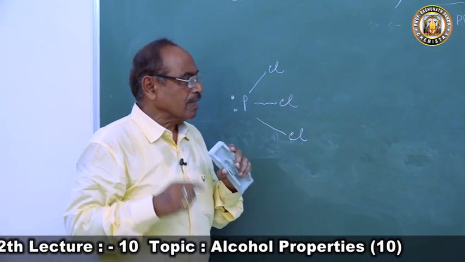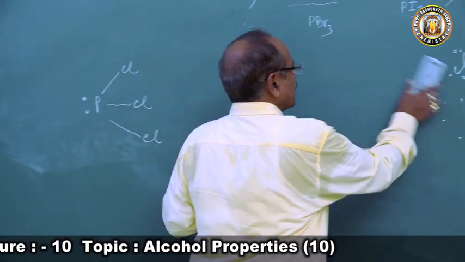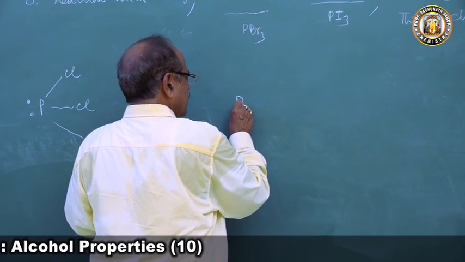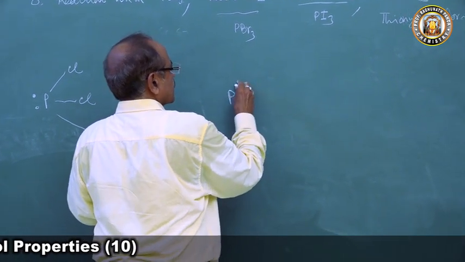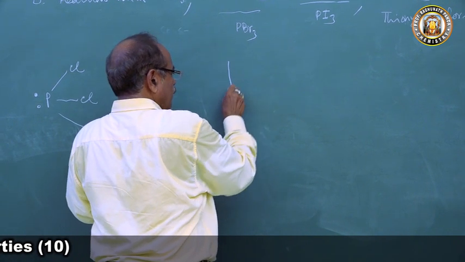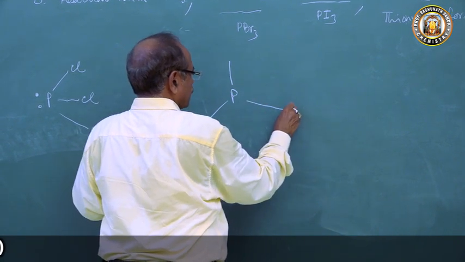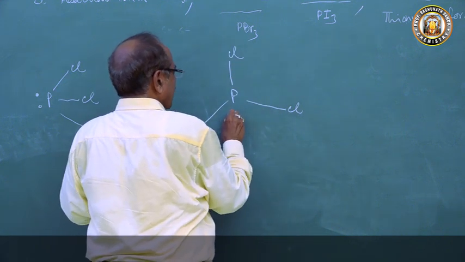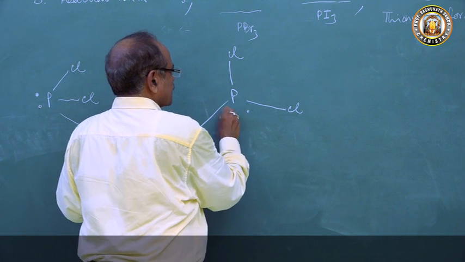Now PCl5. How is PCl5 formed? If you go to electronic theory of valency, phosphorus has 3 chlorine atoms in a trigonal shape, PCl3, like this, 3 covalent bonds, and it has 2 more electrons with phosphorus.